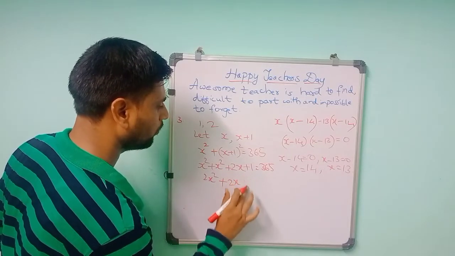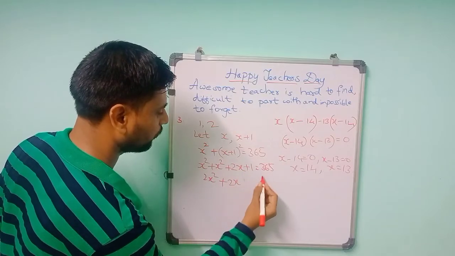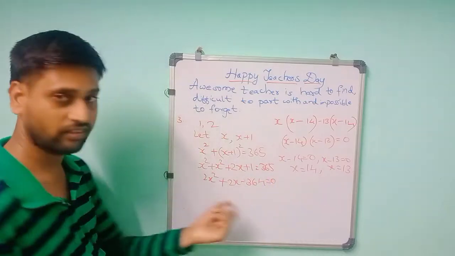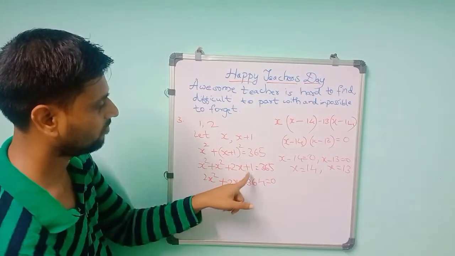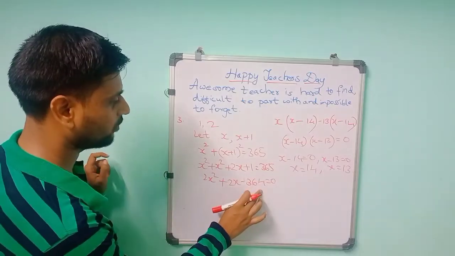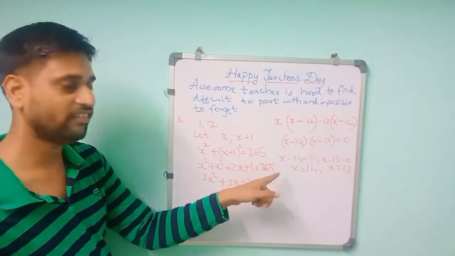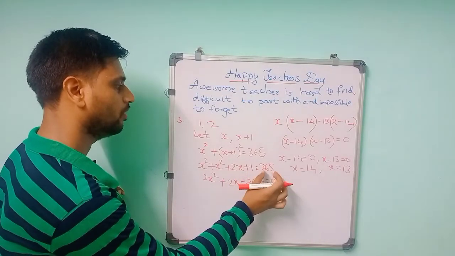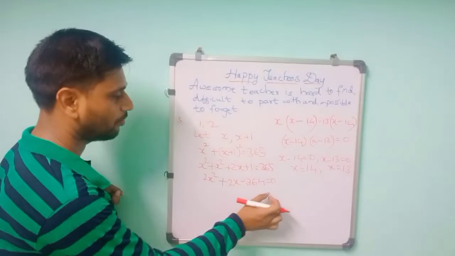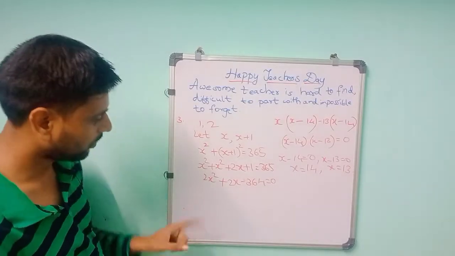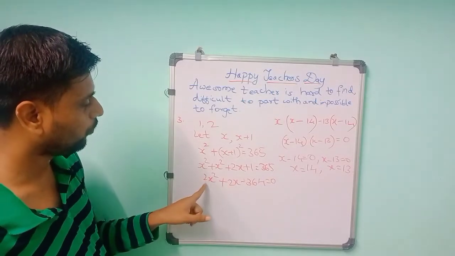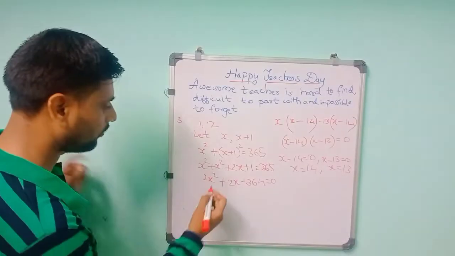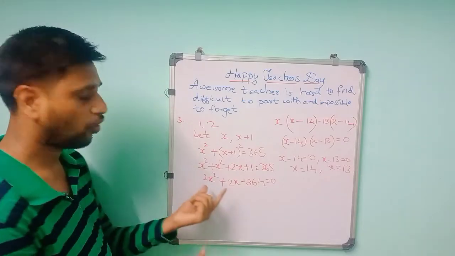So if you take this plus 1 to the other side, minus 365, it will become minus 364. You should understand this step, because plus 1 is there. If it comes to this side, it is 365, we can't separate 1 minus 365, so we subtract 365 minus 1 is 364, but the negative sign has more value, so we put the value as minus 364. As you see the equation, it has a common factor of 2. Here also 2, here also 364, an even number will always have 2 as a factor. So as much as possible we keep the coefficient of x square as 1.